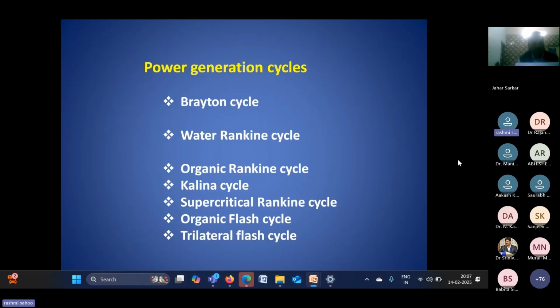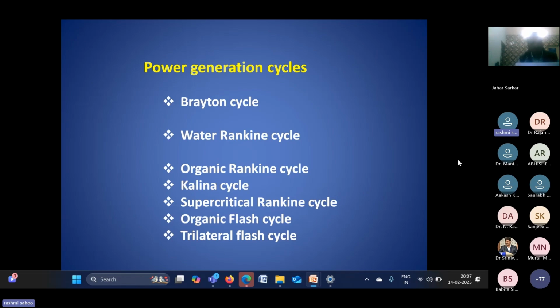And now the power generation system. All these power generation cycles can be used with solar energy applications. As I have already told, if you want to run the Brayton cycle, then for that case we need the solar tower, because we need comparatively high temperature.